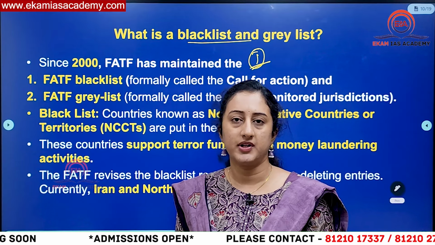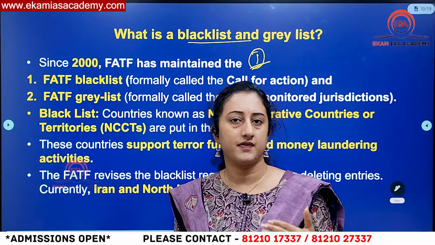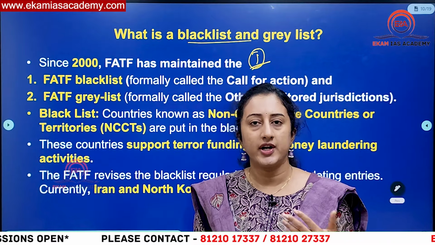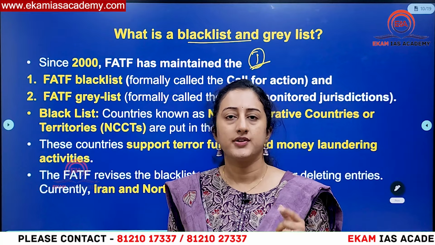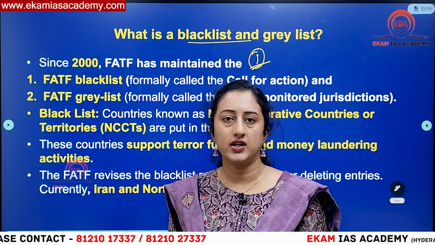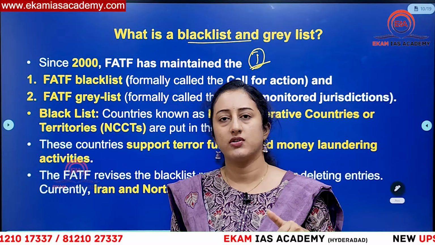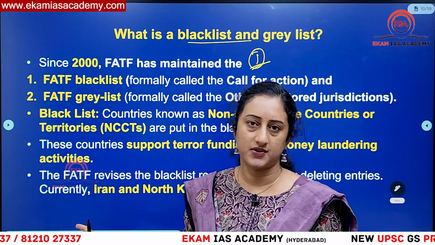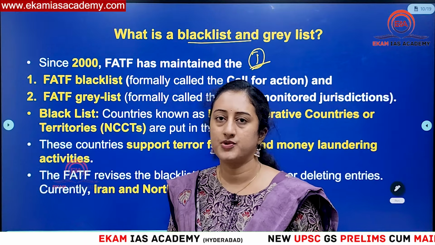That means funding will not be there, investment opportunities will not be there, FDIs and FIIs will not flow into that country, trade will be stopped, everything is blocked, okay? So the economy will be crippled. That is the main objective of maintaining this blacklist under FATF, crippling of the economy. When the economy is not there, how can you sponsor these terrorist groups? In that way, we are trying to bring them into order. So that is the main objective here.